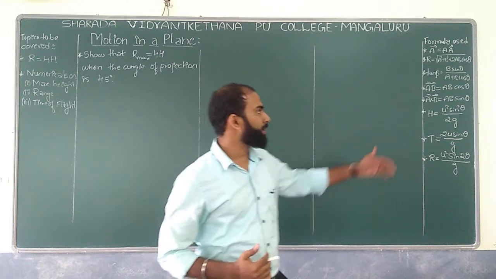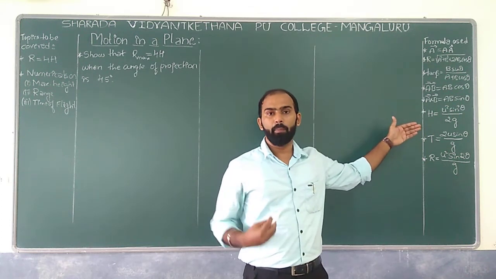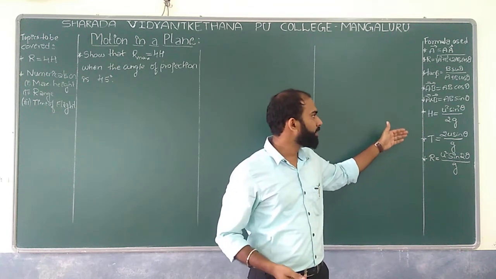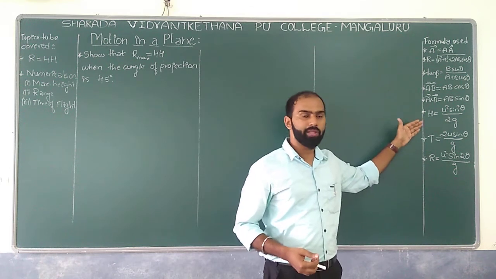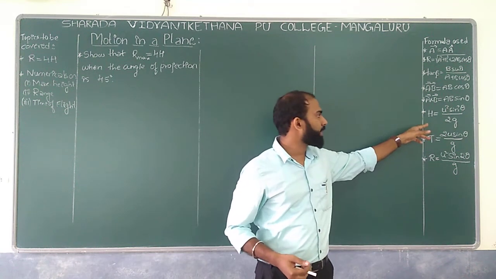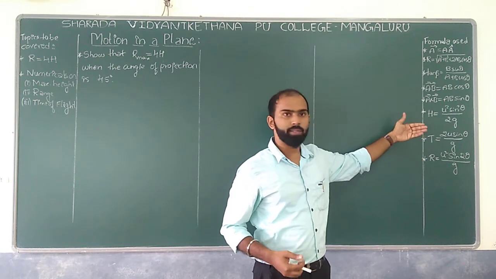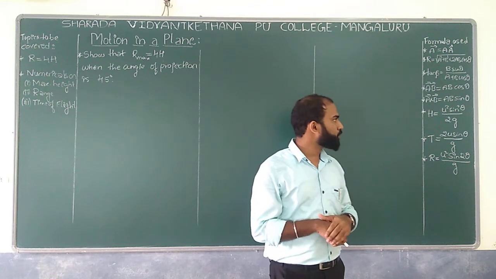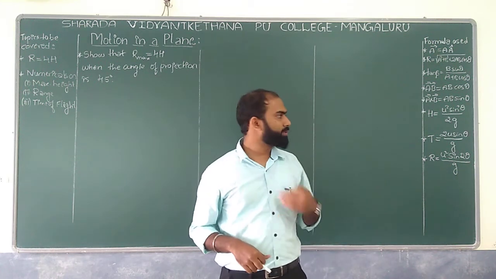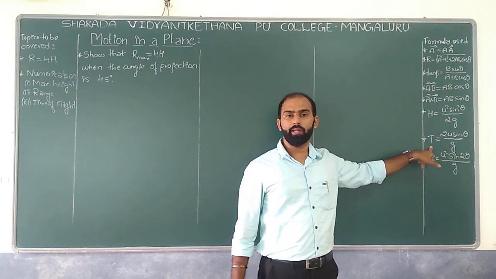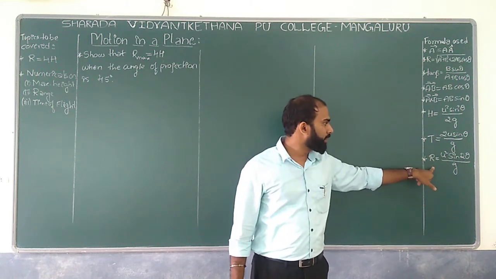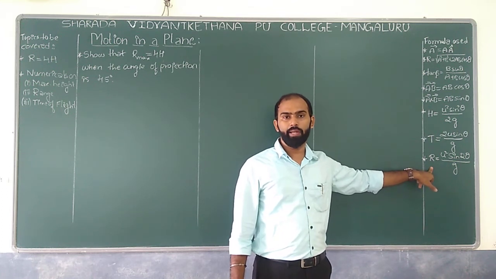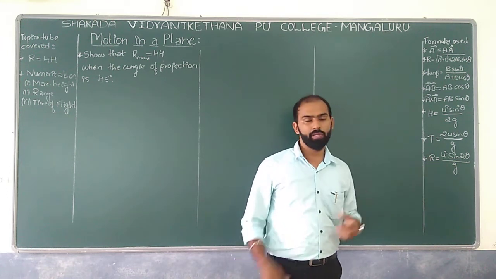Similarly, in the previous class we discussed when a particular body is projected with respect to the horizontal component. So we can have some relations: the maximum height, H equal to u square sin square theta divided by 2g, and similarly T, which deals with the time of flight, and similarly the maximum range which a body can cover in projectile motion, and these are the relations we have discussed.